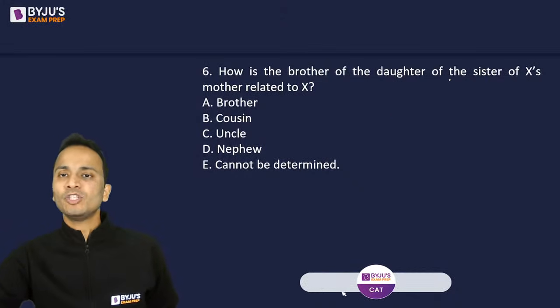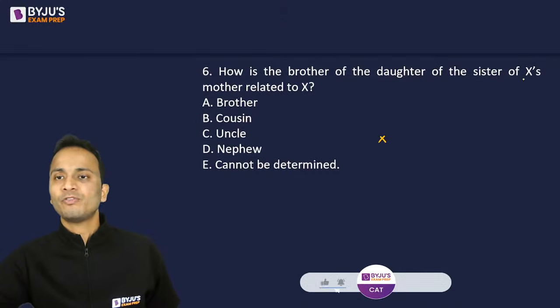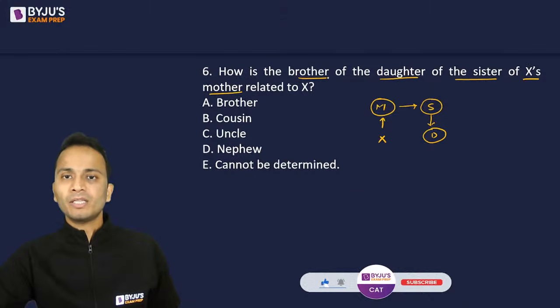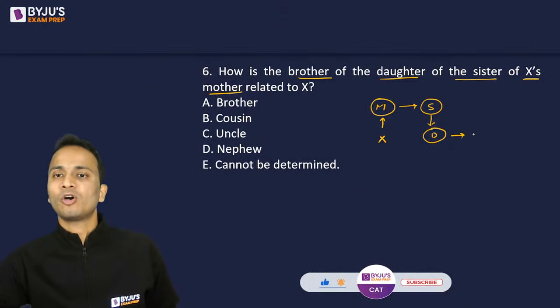Now, how is the brother of the daughter of the sister of X's mother? So I'll start from X. So first of all, X's mother. So X की mother will be this person. I'll call it M. Sister of X's mother. So mother की sister, I'll call it S. Then the daughter of this person, I'll call it D. Brother of this person. So I'll call it brother, B. Okay.